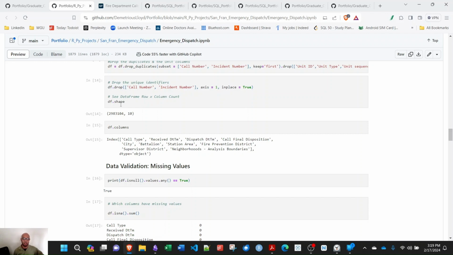So looking at the shape of my data frame, once I've dropped everything, we have just under 3 million records, 10 rows. Looking way better. Check out the columns that I have left here.